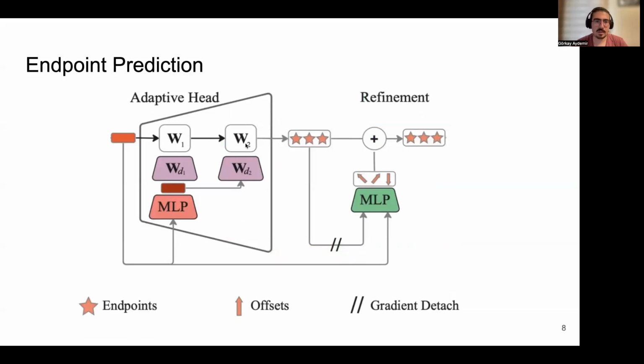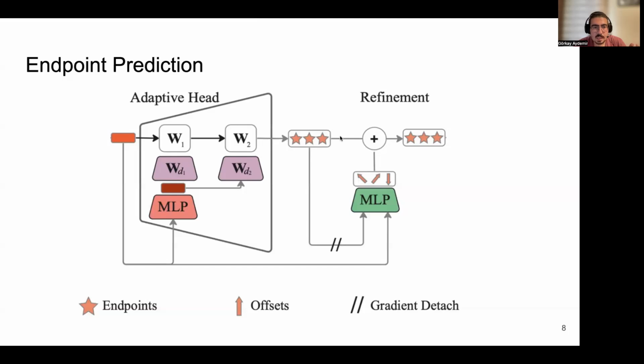There are two modes, single and multi-agent. In single agent case, we predict endpoints for the focal agent using a simple MLP head. In multi-agent case, we use an adaptive head. With the adaptive head, our goal is to adapt to the situation of each agent. Since we are using a scene-centric coordinate frame, we do not have the guarantees of pose invariance. In the adaptive head, we predict the weights that predict the endpoints. This way, weights can be adjusted to represent the viewpoint of each agent.